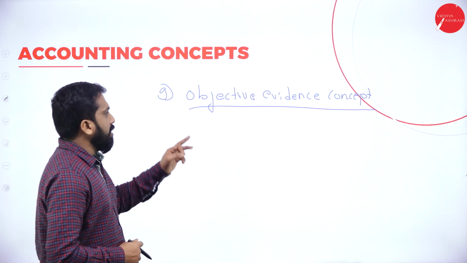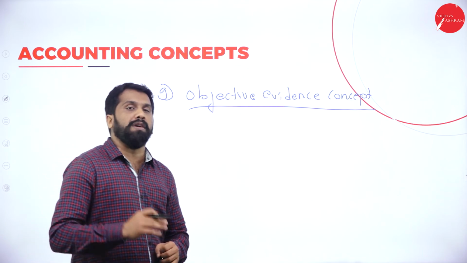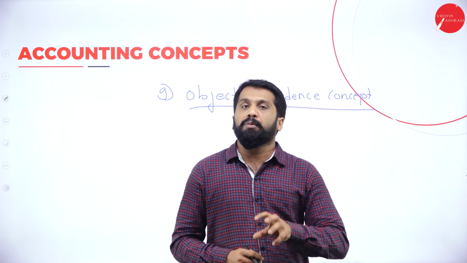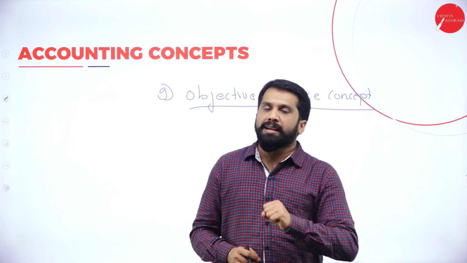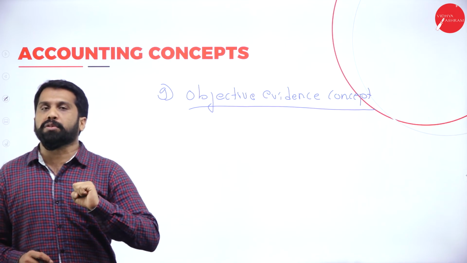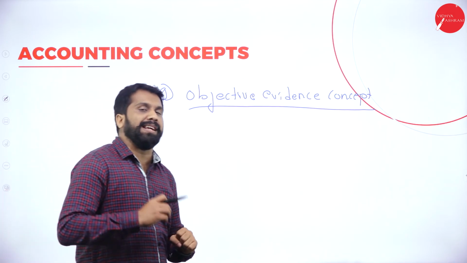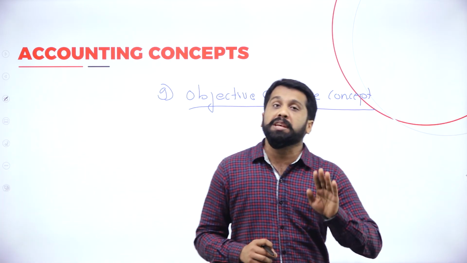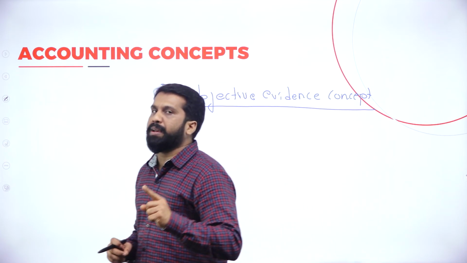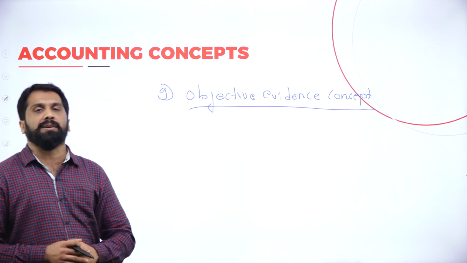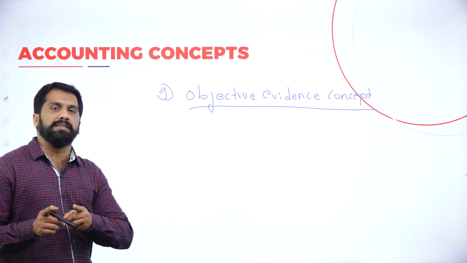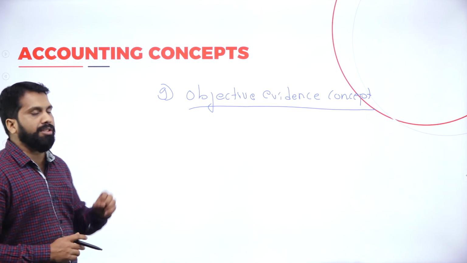Clear? So, objective evidence means proof or receipt or bill or memo for whatever transaction you have done. Even though you have received 10,000 from somebody, you have to keep a document. Even though you have paid 10,000 to somebody, you have to keep a document. Each and everything you have to maintain as a separate record. That is called your objective evidence. Clear? We'll go for the last one.